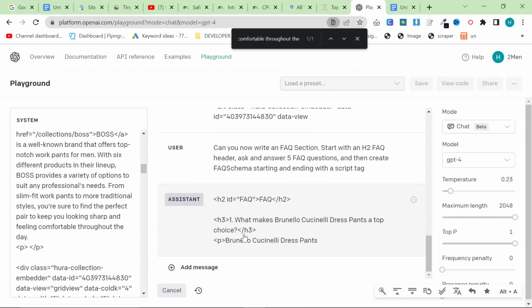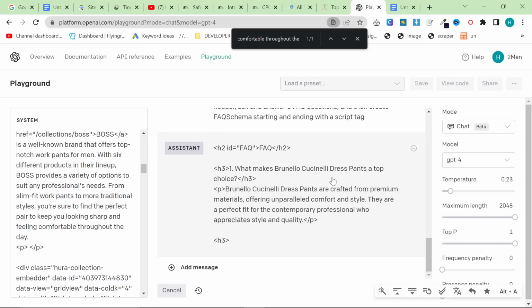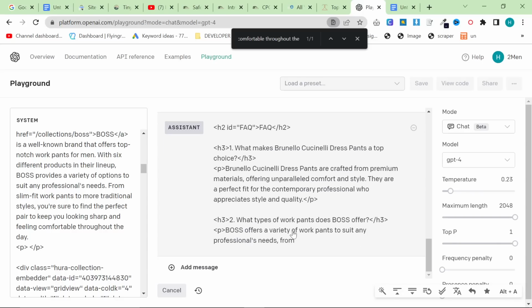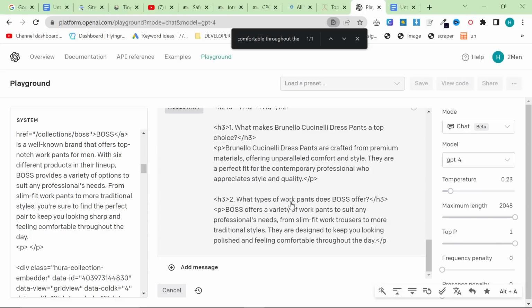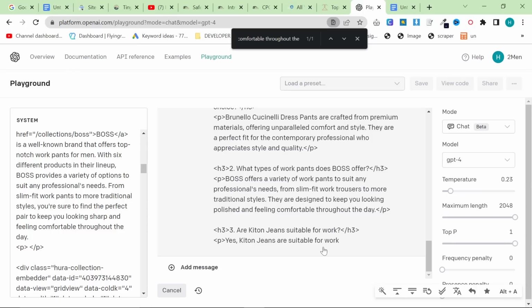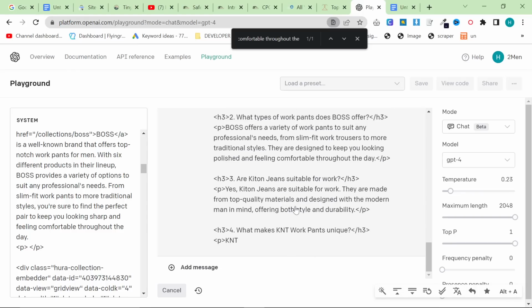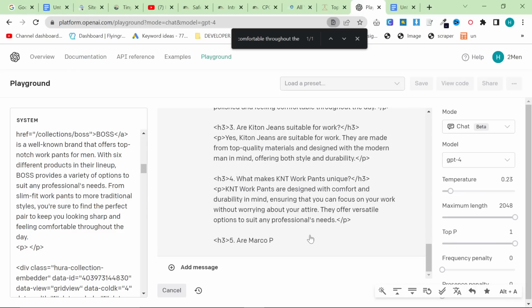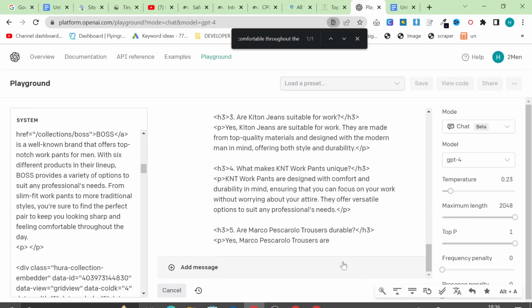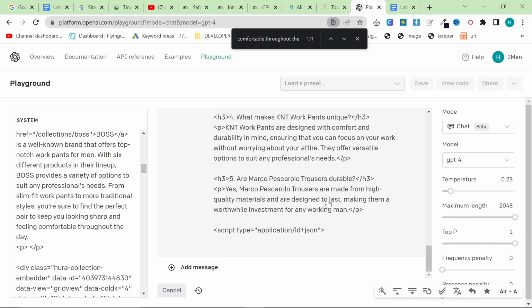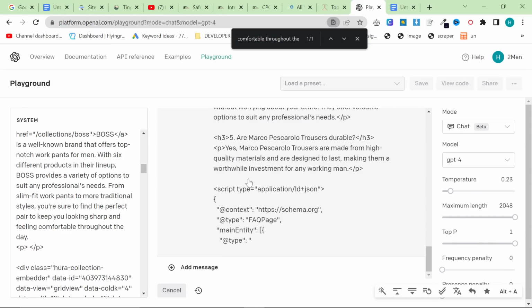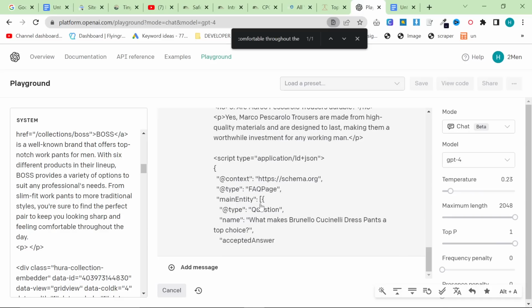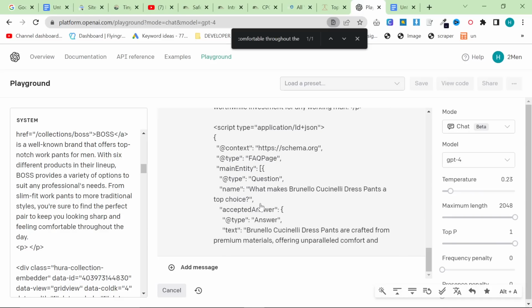So you can see H2 ID, what makes Brunello Cucinelli dress pants a top choice? What types of work pants does Boss offer? Are Kiton jeans suitable for work? What makes KNT work pants unique? Or KNT, sorry, I'm just used to saying KNT. Are Marco Pescarolo trousers durable? And then it creates the FAQ schema, okay?